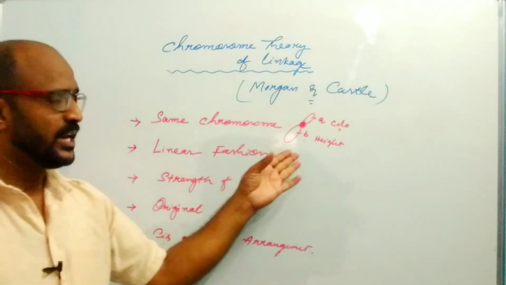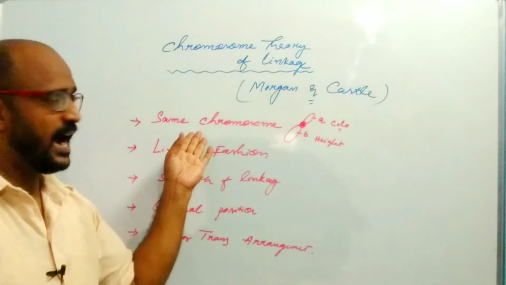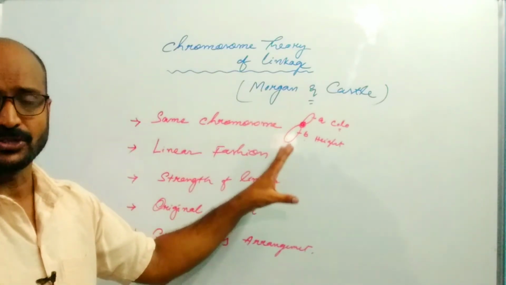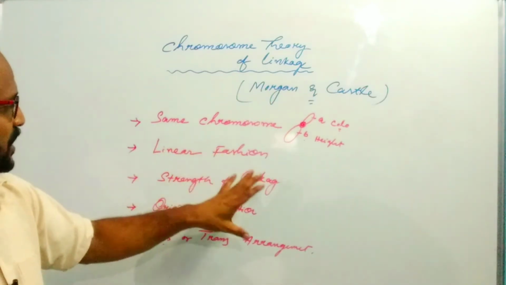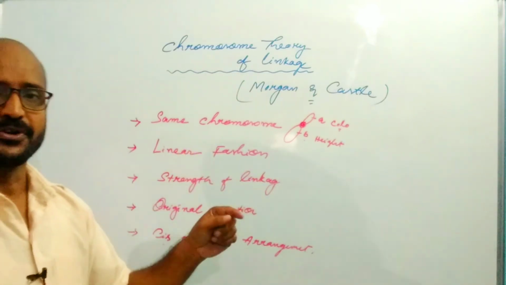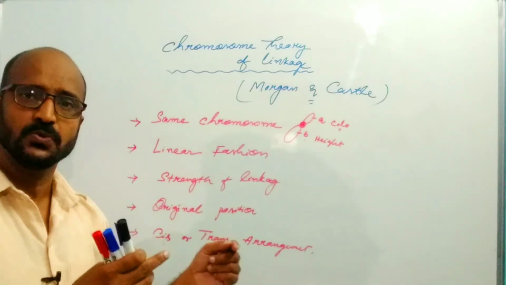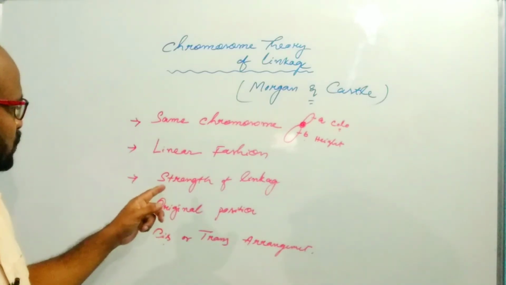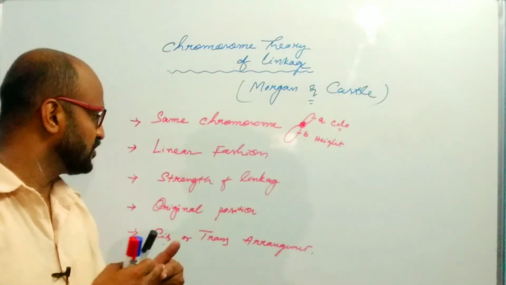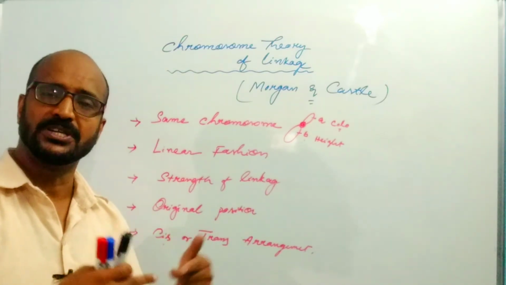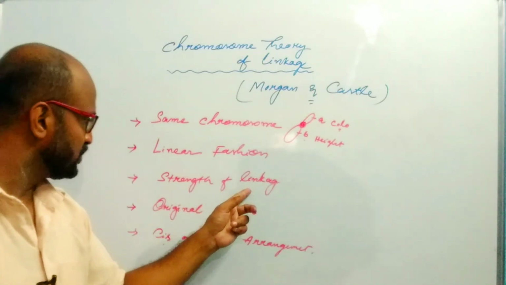Those genes that show the linkage behavior should be present on the same chromosome, and these genes are present on the chromosome in a linear fashion. The strength of linkage is related to the distance between the genes. The distance between the genes is inversely proportional to the strength of the linkage. If the distance is more, then the strength is very less. If the distance is very less, then the strength of the linkage will be more.